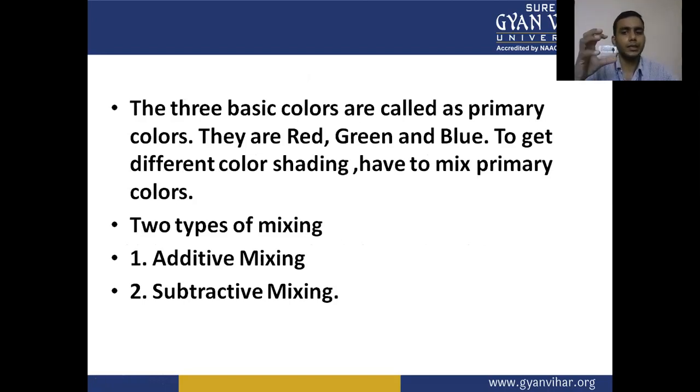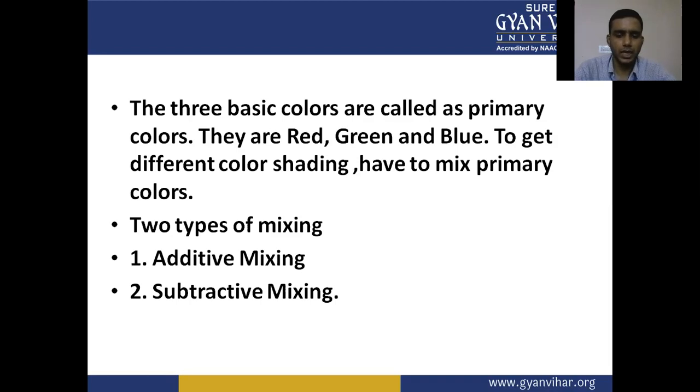This is the important relationship for the wavelength of the visible spectrum. The three basic colors are called primary colors: red, green, and blue. To get different color shades, we have to mix the primary colors. There are two types of mixing: first is additive mixing, second is subtractive mixing. Additive mixing is used in the color television system.